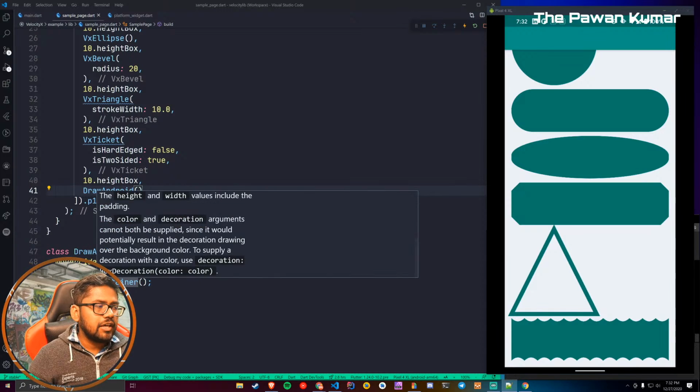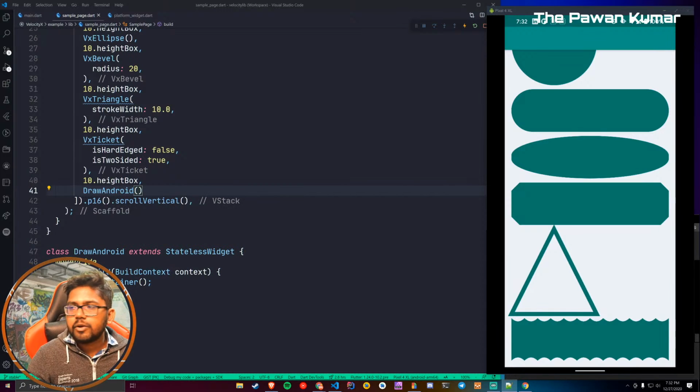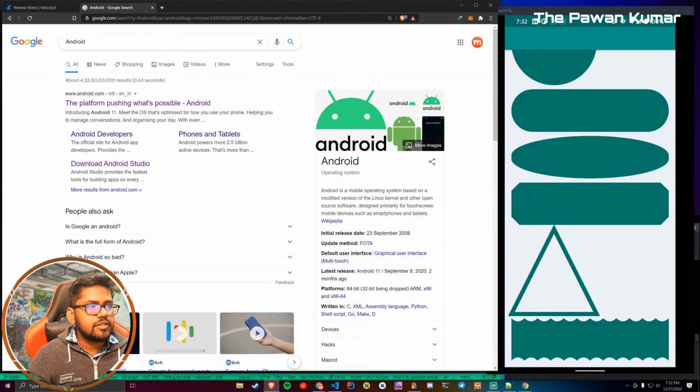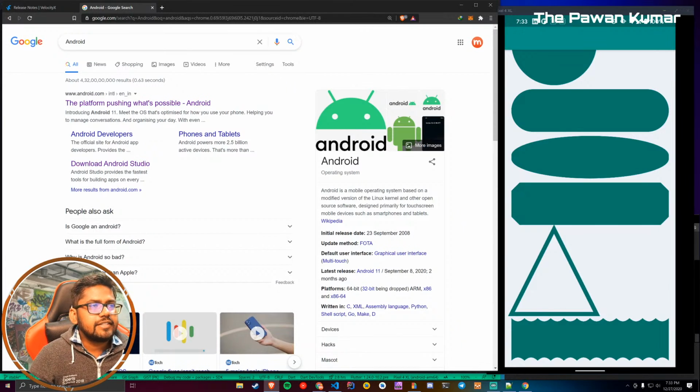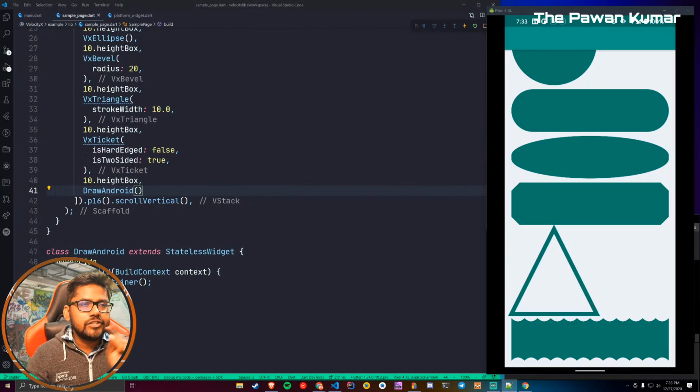Okay, so here in the DrawAndroid which you are seeing, what we have to do. Basically, if you see this particular robot, it has a circle which is half. Then it has two more circles as eyes, and then it has these antennas on the top, which is even easier. You don't know what you can do with just the widgets which I showed you. Everything can be done using this.